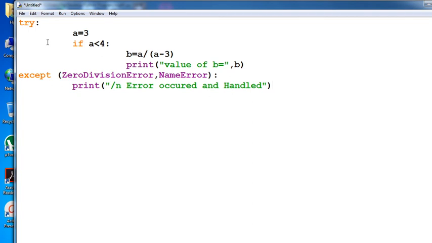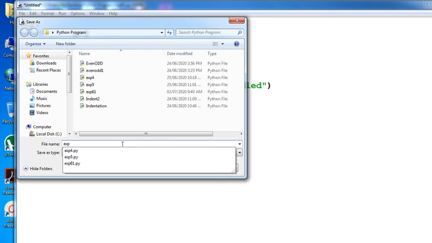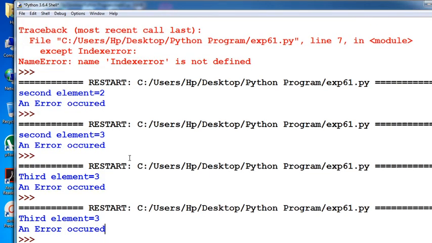Now this is your program. What actually happens here is that we define one value, a equals 3. If the condition a less than 4, then b equals a divided by a minus 3. Print the value of b. The except clause we have taken here is ZeroDivisionError and NameError. Finally it prints the message error occurred and handled. Now we will first save that program, which is experiment number 6.2.py, because it is the second program of experiment 6.